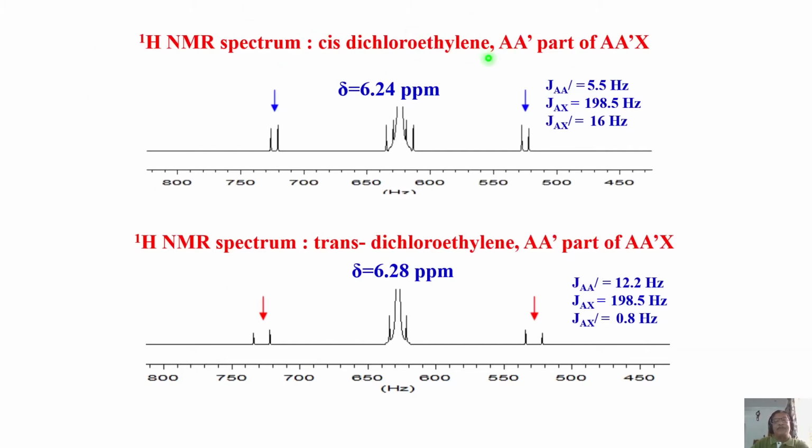This is the proton spectrum of cis dichloroethylene. A single peak is there, which is enhanced in intensity quite a bit. Drastic enhancement in the intensity is there. But if you carefully see this, there are two doublets here and two doublets here. What are these doublets? I have not explained to you so far.